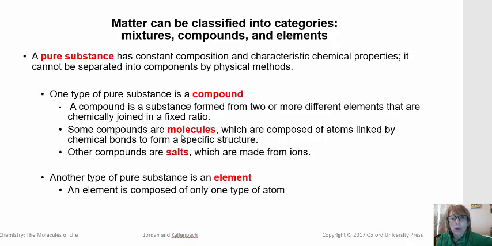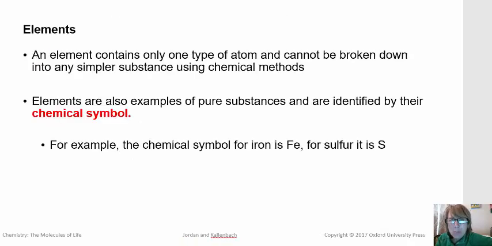Most compounds are actually molecules, and molecules are comprised of atoms that are linked together by chemical bonds to form a specific structure. Another type of compounds are known as salts or ionic compounds, and they are made of ions. So we'll look at the difference between ions and atoms a little bit later in this chapter. The other type of pure substance is an element, and an element is comprised of only one type of atom. And we'll look at that in more detail. What do we mean by one type of atom? We'll get to that later in this chapter.